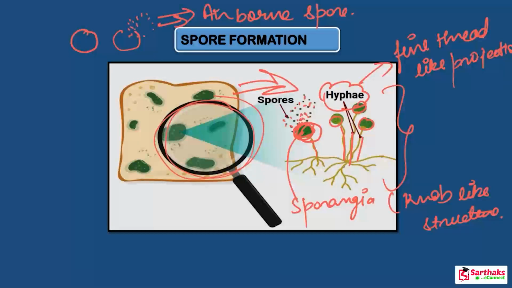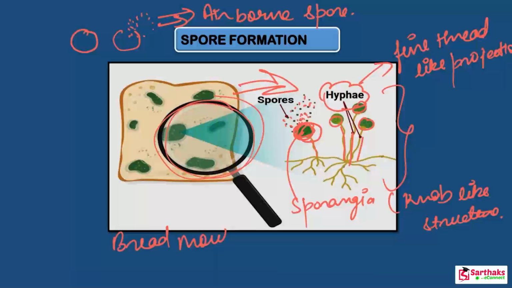Which grew on the new moist slice of bread if you kept it aside for a few days. If we remove one sporangium from the bread mold, keep it on a slide, put a cover slip over it and observe this slide through a microscope, then we will observe these things. So this is a common thing. So spore formation you have seen here in case of bread mold.